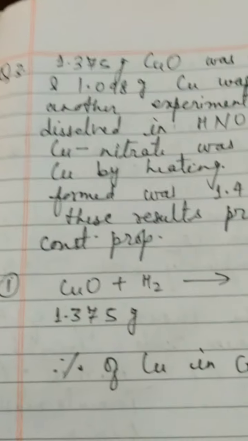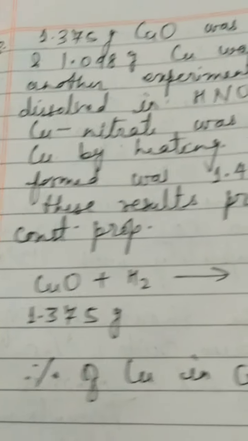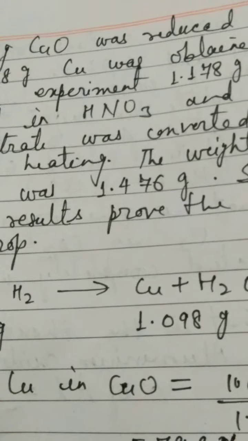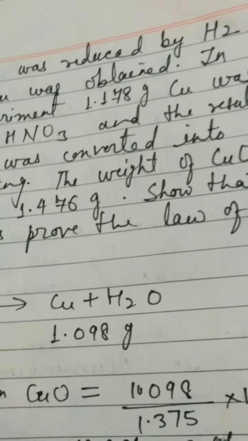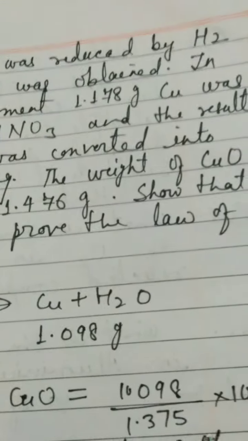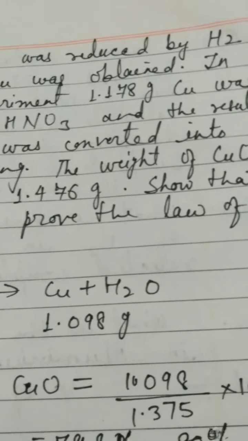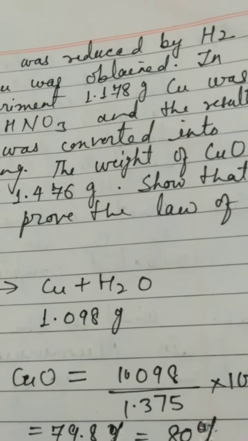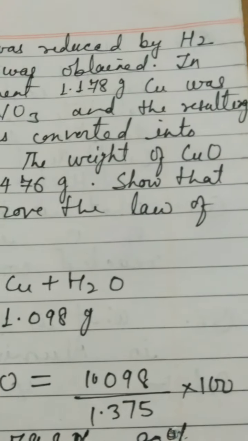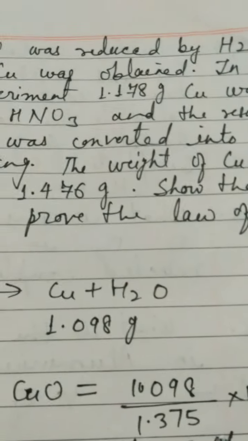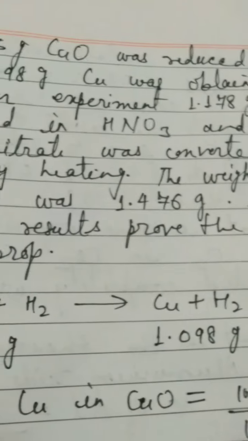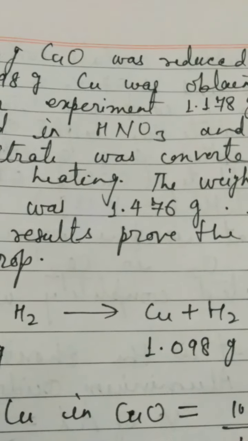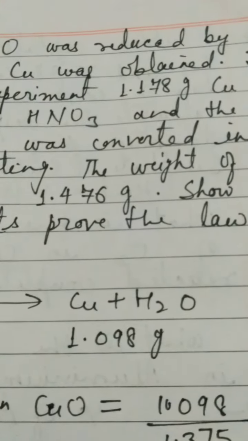Question number 3 is very interesting. Let's look at it. 1.375 gram of cupric oxide, the formula is CuO, was reduced by hydrogen. Hydrogen is a reducing agent, children. That is why the agent does not participate itself in the chemical reaction, but it only helps to complete the chemical reaction. So it was reduced by hydrogen, and 1.098 gram of copper was obtained.